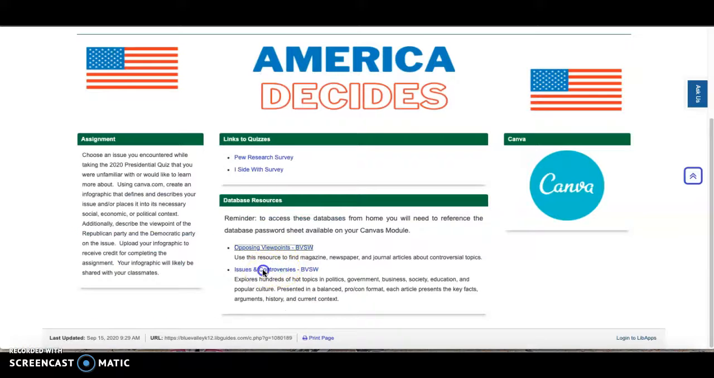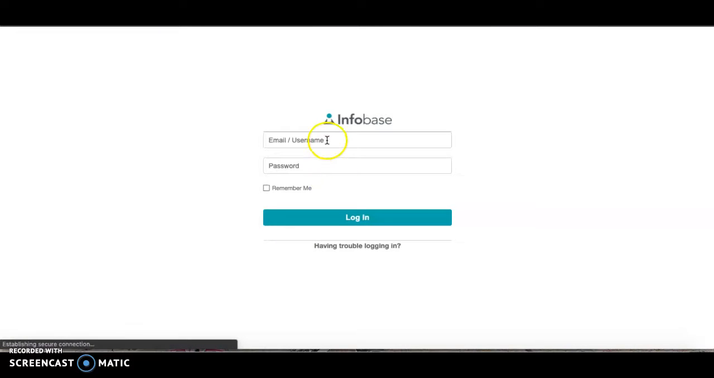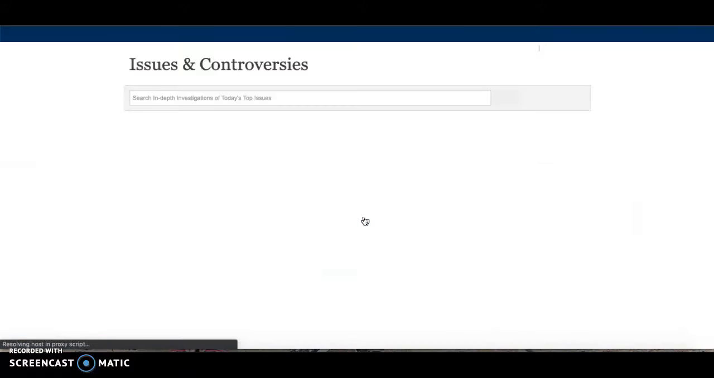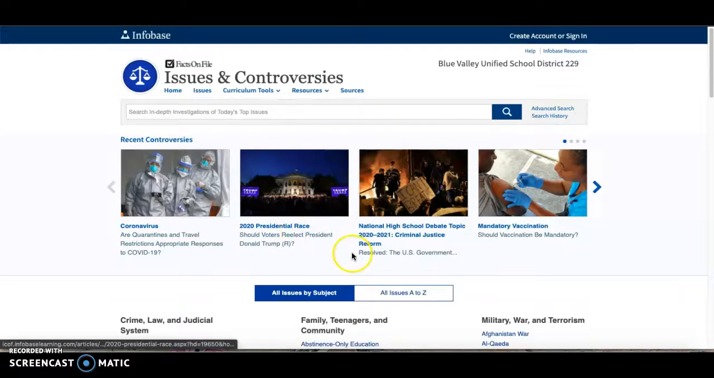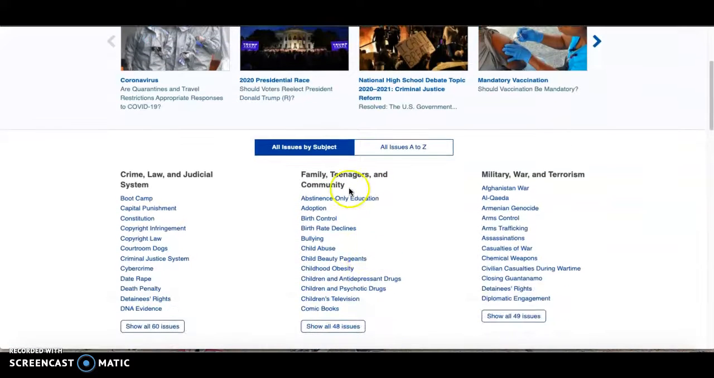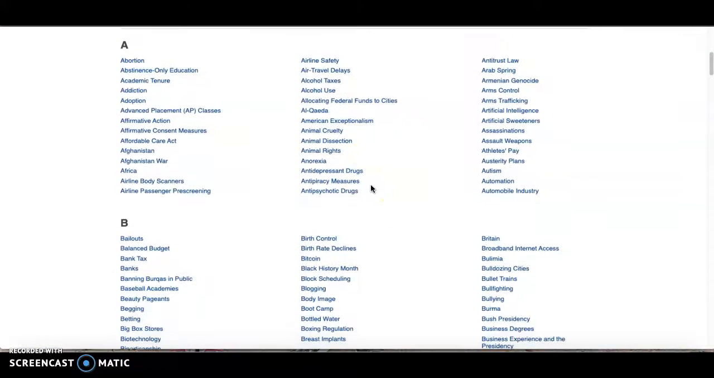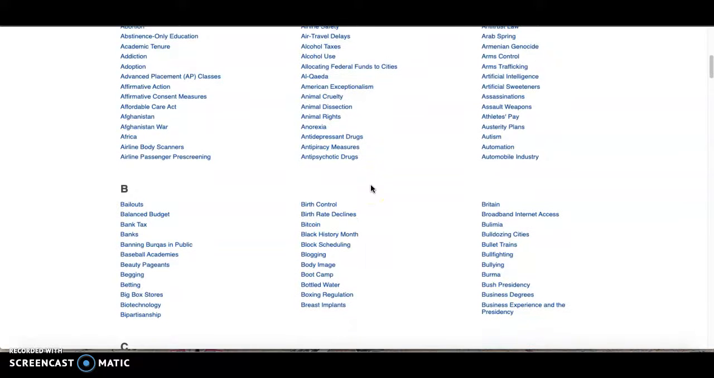Another database available to you on this assignment is called Issues and Controversies. Again, this is password protected. You can see our username is right there because it populated for me. And you'll also need the database password sheet to know how to get in here. At this point, it's sort of the same type of thing where there are all issues here by subject. If you kind of have an idea of where you want to go, this is great. But if you're really clueless like I am, then just do the A to Z and maybe something will pop out at you. I don't know.